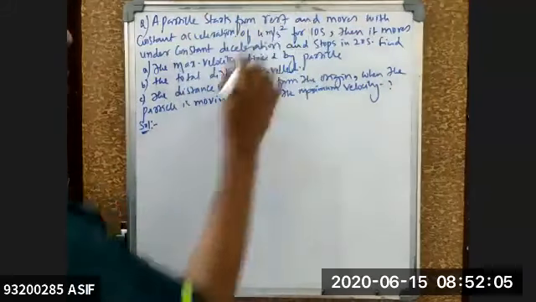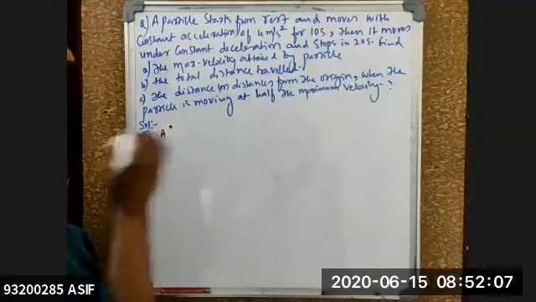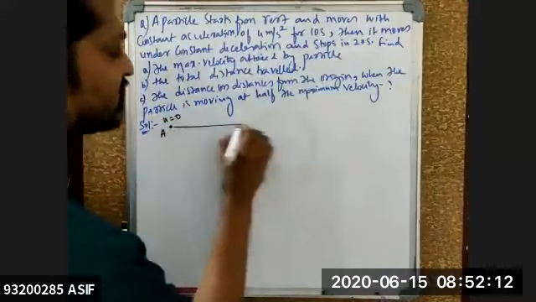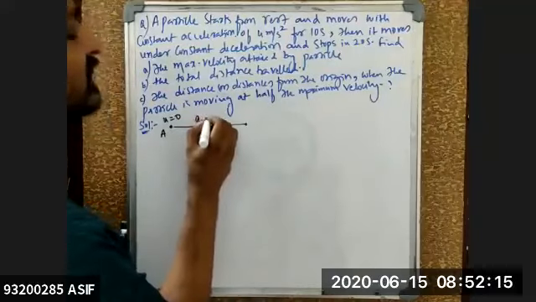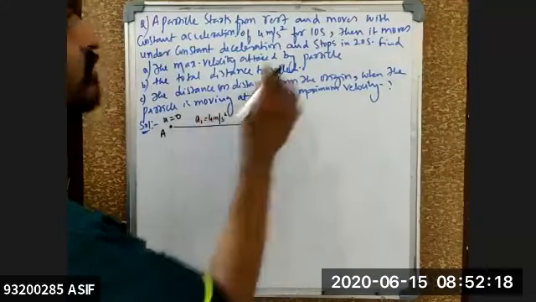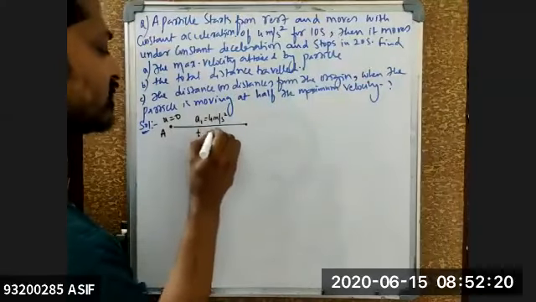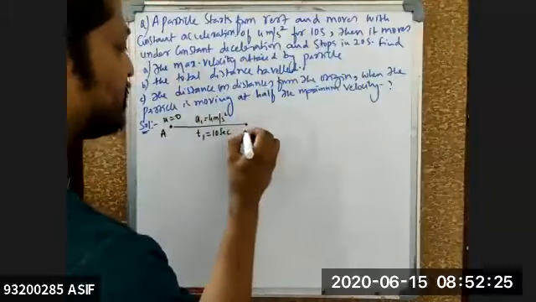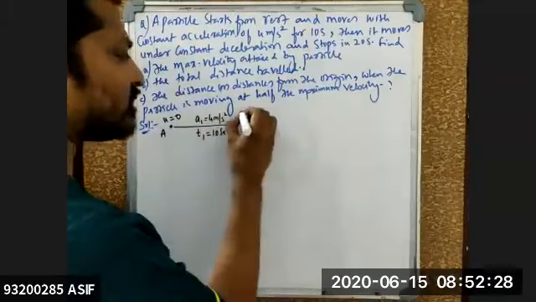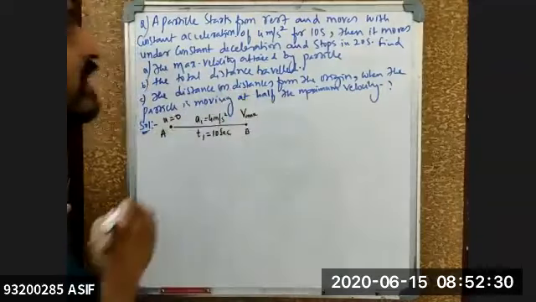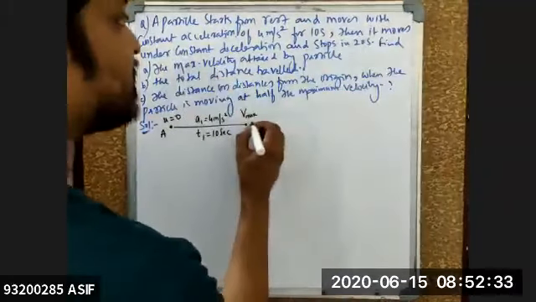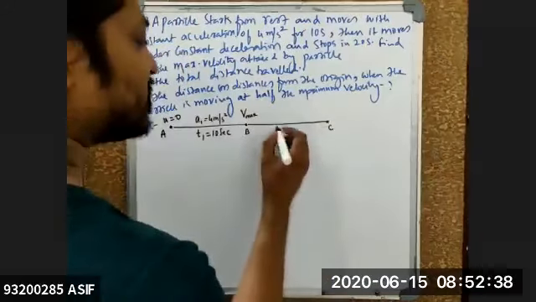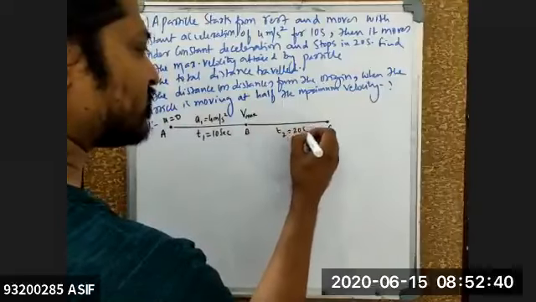See, the particle starts from rest somewhere here. This is A. From rest, that means initial velocity is 0, and it moves with constant acceleration A1, which is 4 meters per second square, for time T1 equals 10 seconds. Then it reaches point B, where the velocity is, say, Vmax. Then it moves under constant deceleration, reaches point C and stops in 20 seconds. So the time taken here is 20 seconds.